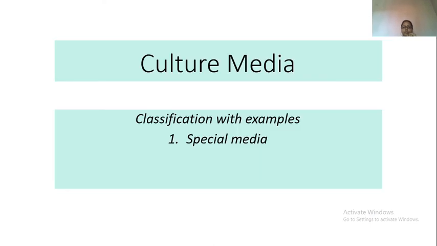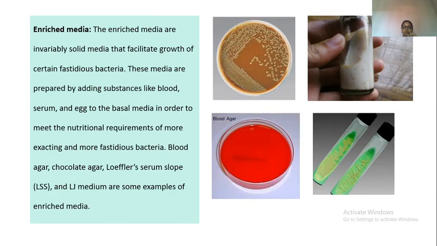Special media is not just one kind of media, and now I hope you understood better that special media are designed based on the special requirements of the diagnosis and isolation and identification of bacteria. Quickly summarizing, enriched media will give extra nutrients for fastidious bacteria that cannot grow on simple media, so that you can grow them.